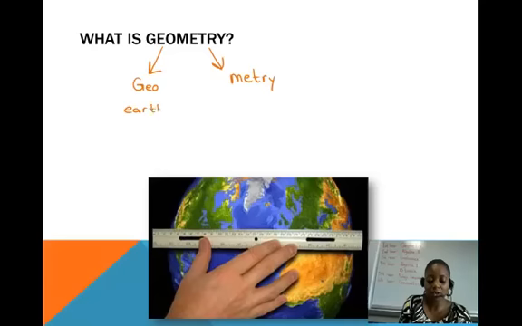If you think about geometry, geography, geology, all of those words have something to do with the earth. So the geo part refers to the earth. The metry part refers to this word measure. Like the metric system is a system of measuring. So when you put geometry together, what the term really means is to measure the earth.